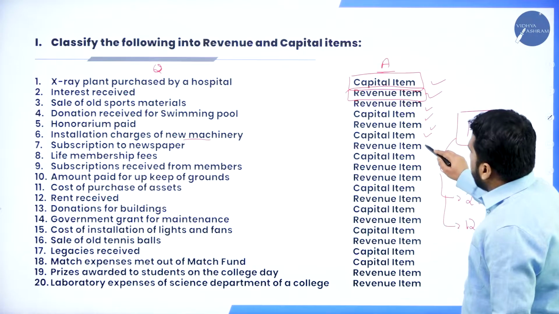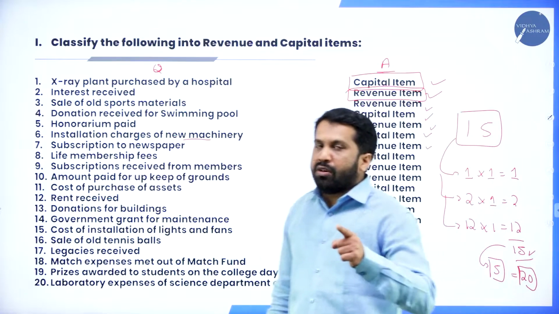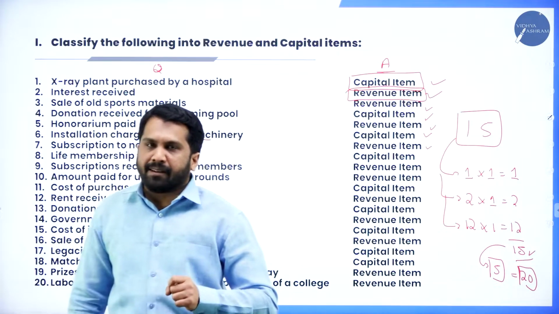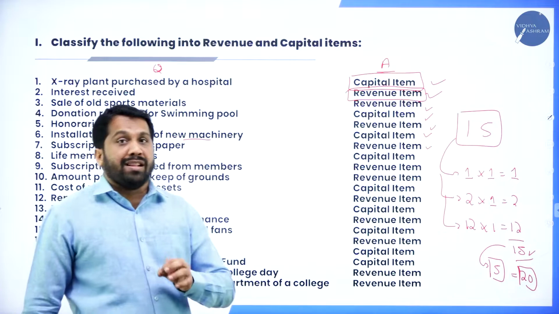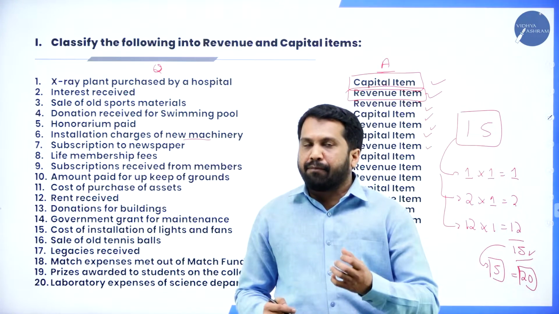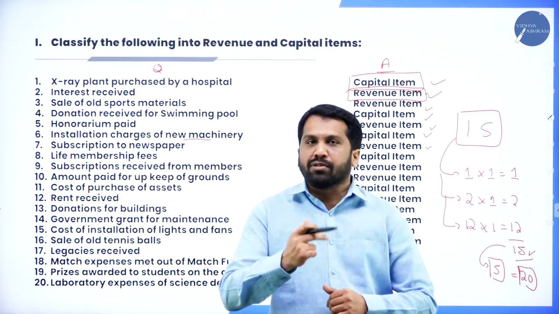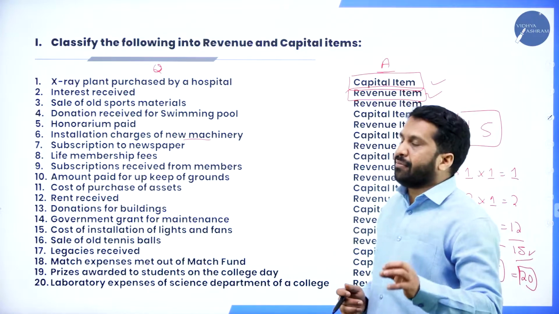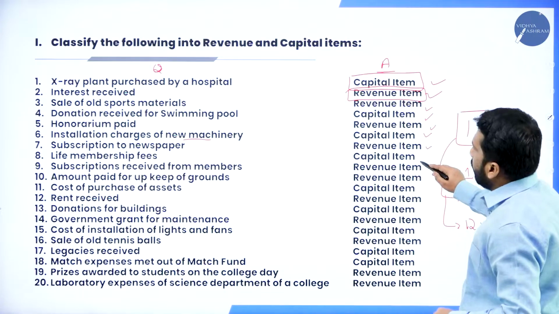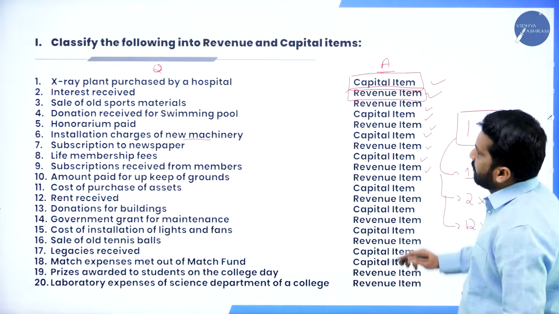Subscription to newspaper. Revenue. Any subscription means what? You will pay your cable bill every month, you will pay your newspaper bill every month, you will pay your electricity bill, or you have subscribed for some magazine. So every month you are supposed to pay. That is called a revenue item. Life membership, capital. Subscription is always revenue.